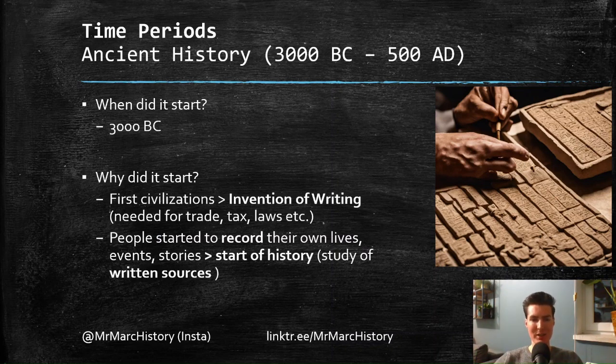In these first civilizations, in the last video I explained how they came about, they started to use writing. They started to write down things like trade and taxes. They started to write laws down. And people also started to record their own lives, some events, some stories. And that's really when we can start to study history, start to write history, because history is based on written sources. So when people start to write stuff down, we can study that and we can write a history based on that. So when writing is invented around 3000 BC with the first civilizations, that's when ancient history starts.